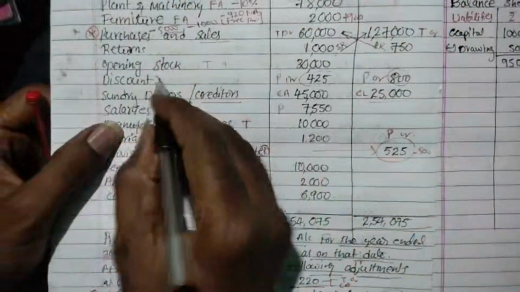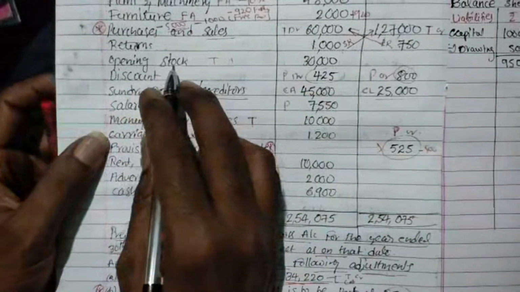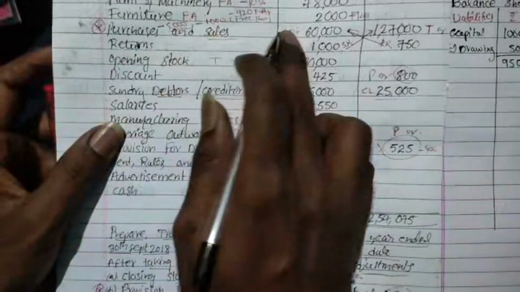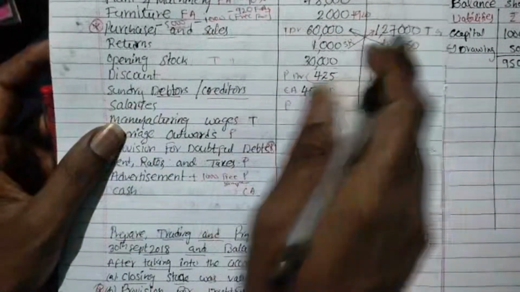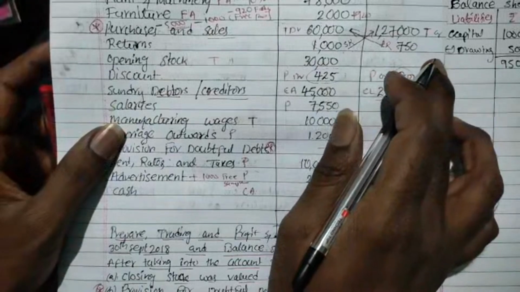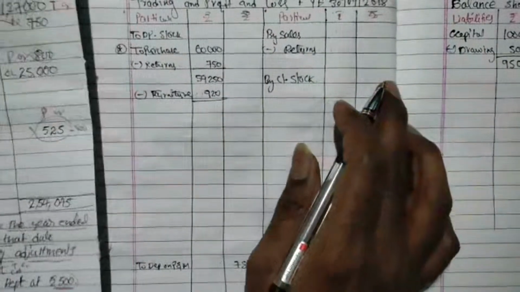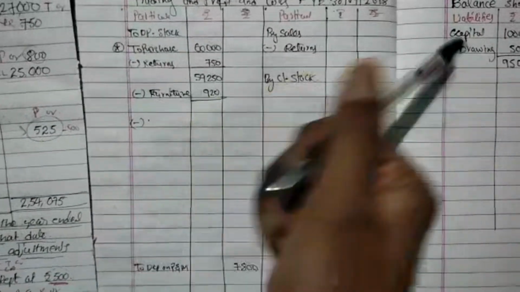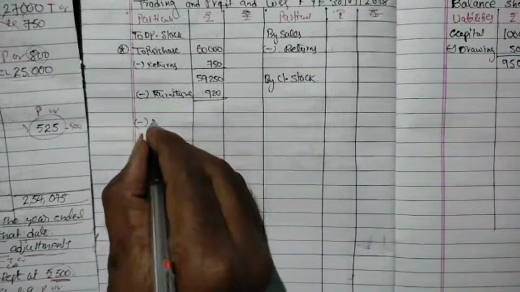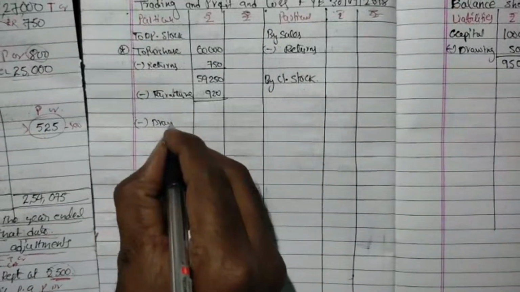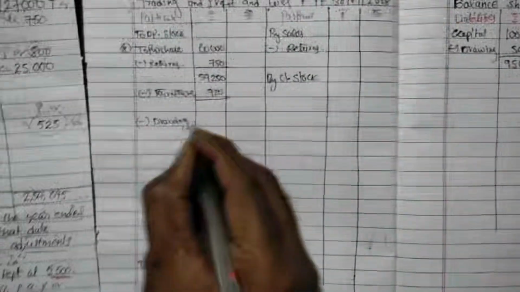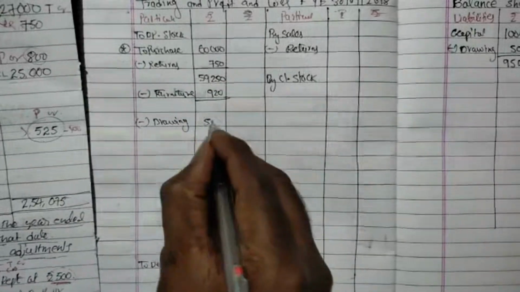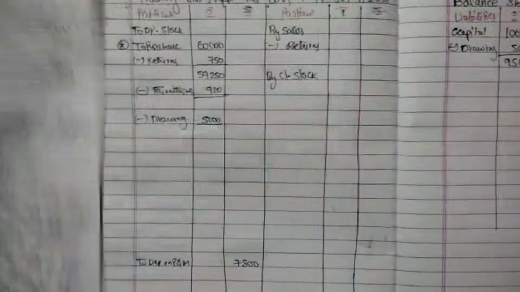Okay, next one. Furniture we did, purchases and sales. Purchases we did, sales we need to do, right? And one more thing we need to deduct from purchases is this capital related drawings. So drawings 5,000 for personal use. I am leaving one line to calculate this value. From there we can deduct. Okay, we will do it now itself.